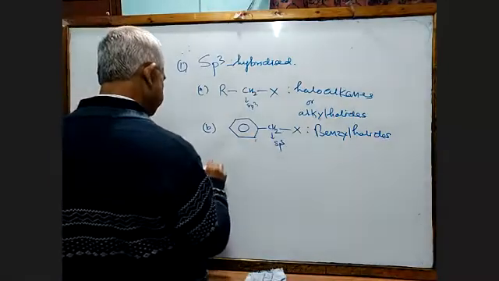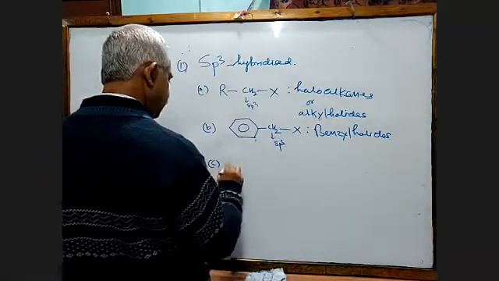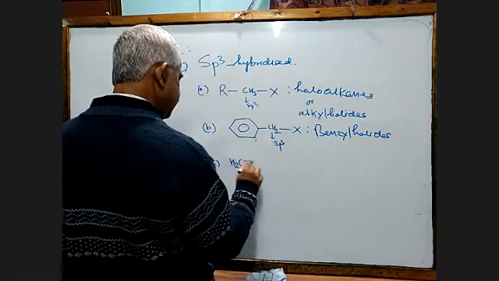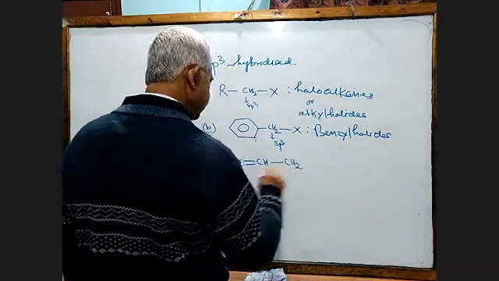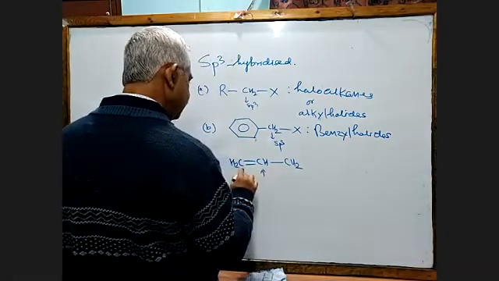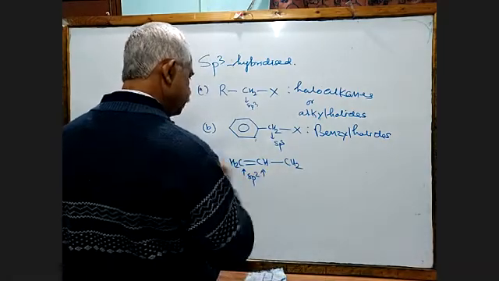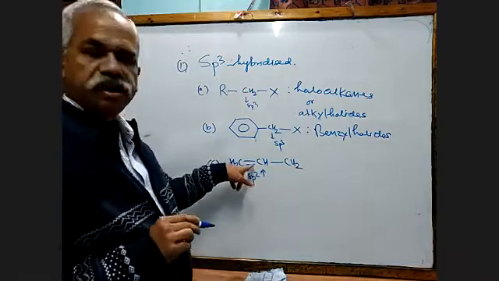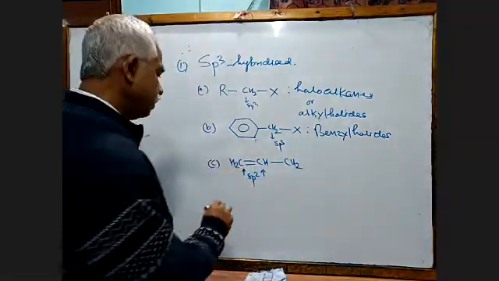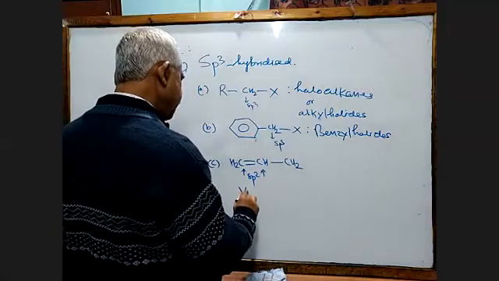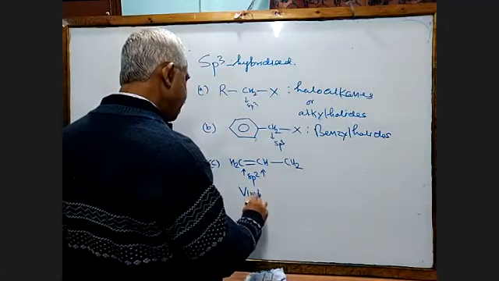See, in this case, this carbon and this carbon are sp2, but halogen is not bonded to these. These two carbons are called vinyl carbon. Please remember, vinyl carbon.